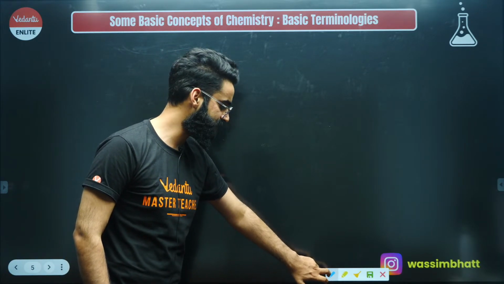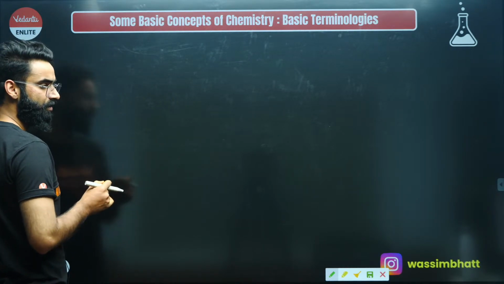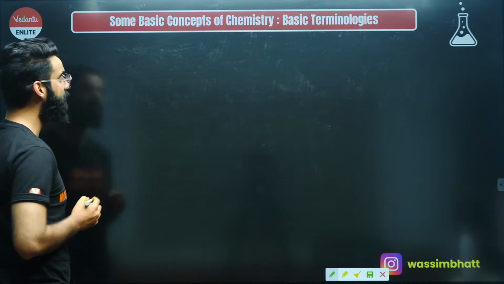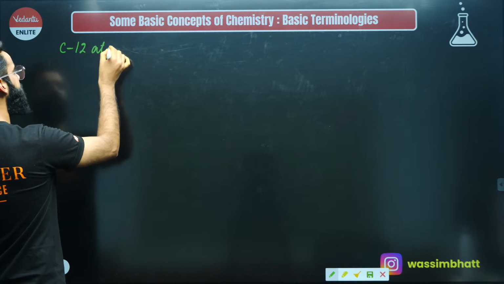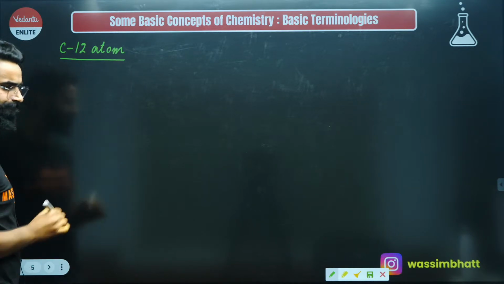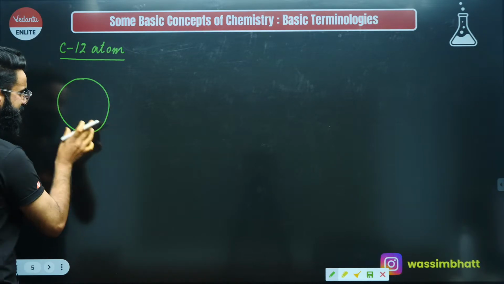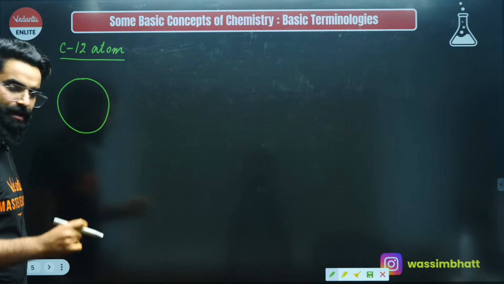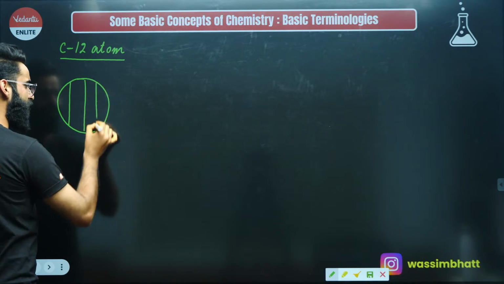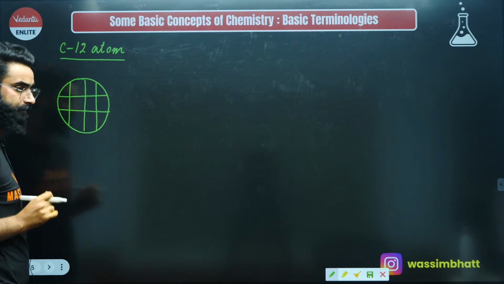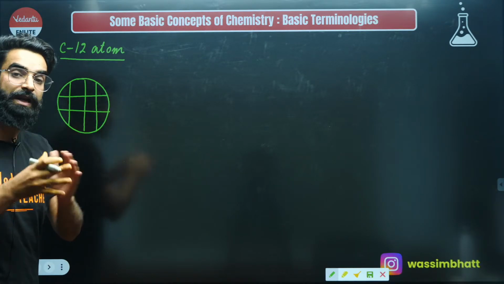And I would want you guys to understand all these things properly, okay? So in order to make that standard in chemistry, with which we can compare the masses of different atoms or molecules, I will be taking a carbon 12 atom. First of all, I'm assuming this is the carbon 12 atom which we have, right? Now people, I will be dividing this carbon 12 atom into 12 equal parts. Understand exactly what I'm going to do. I took a carbon 12 atom and I'm dividing it into 12 equal parts.